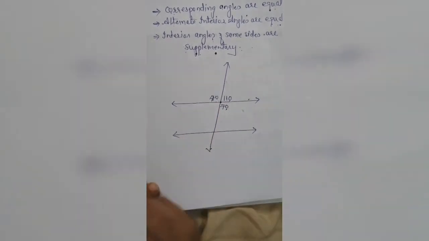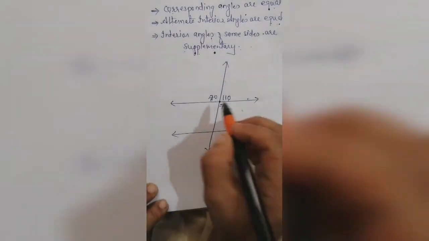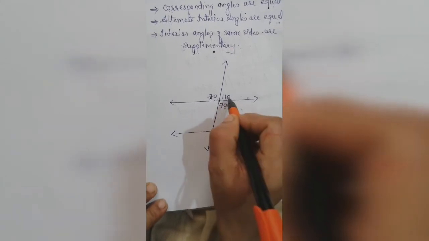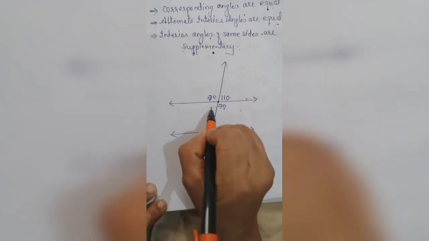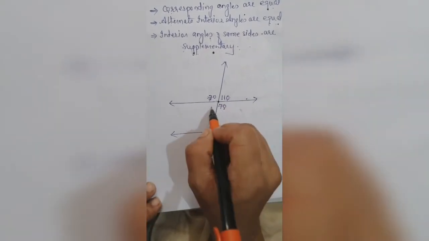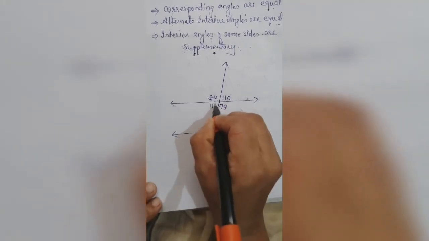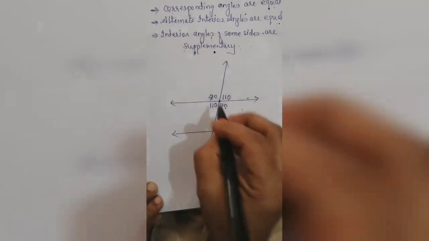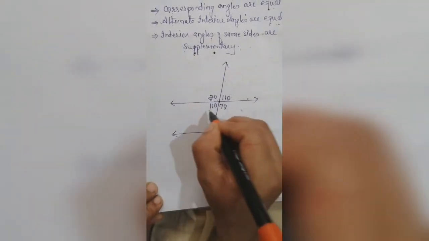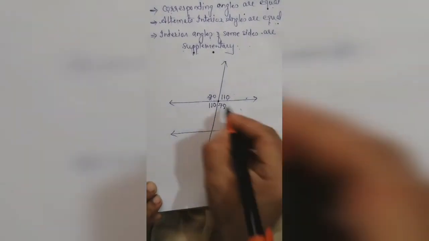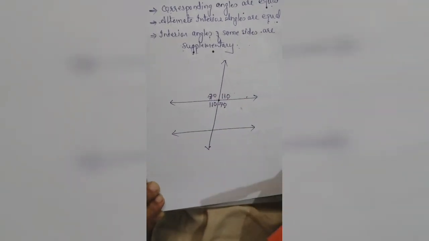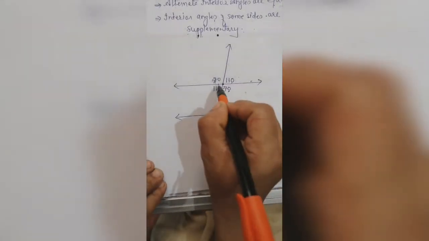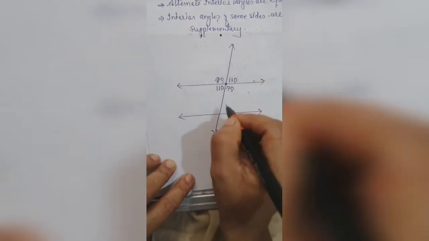These two are a linear pair. Now this and this are vertically opposite to each other, so this is also 110. Clear? If this and this are equal, this and this are equal. Here, in the same way, this is 70.